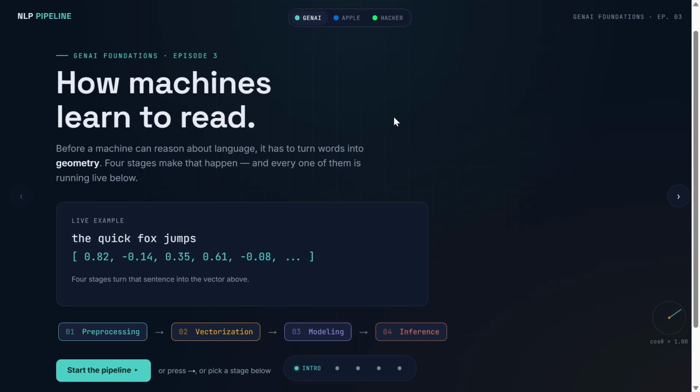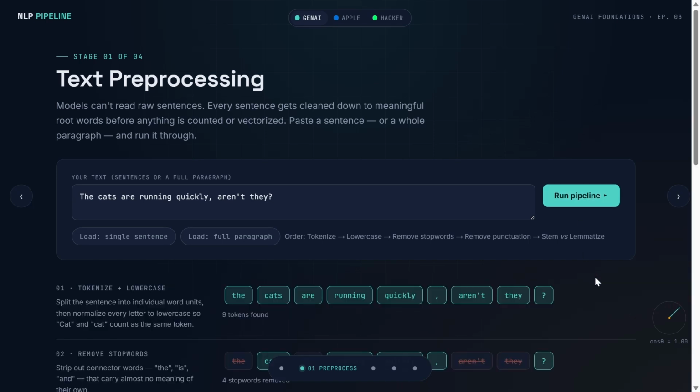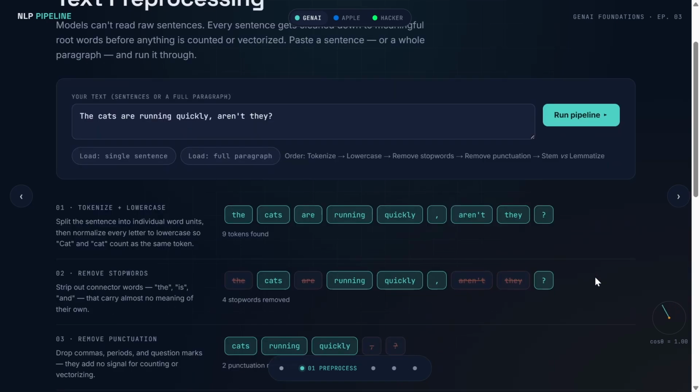Welcome to the live demo for episode 3. Here we are going to show you exactly all 4 stages, how it is happening. Here in the text processing, I have given an example, the cats are running quickly, aren't they? Now click on run pipeline as we described in the earlier slides. First, tokenization is happening and lower casing. Here, everything is split into tokens, including the punctuation and all the words. Here we started with 9 tokens.